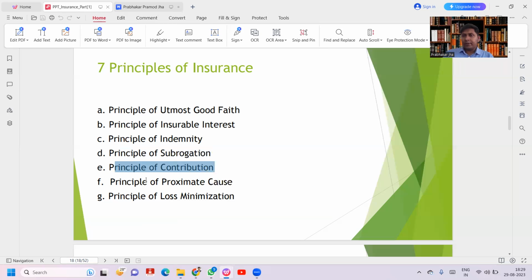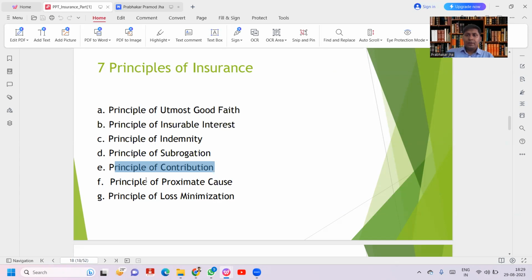Next, the principle of contribution. When we are holding multiple policies, all insurance companies will settle according to their sum insured.